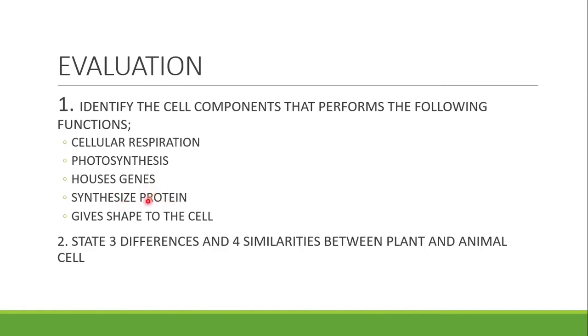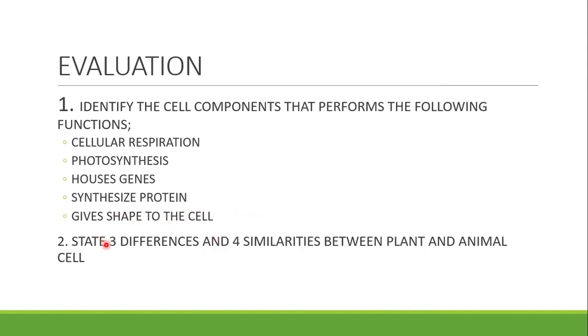This is why it is able to synthesize proteins. Then the shape of the cell is primarily determined by the cell wall. So since the plant cell has a cell wall, this is why it has that shape. But meanwhile, animal cell, which doesn't have cell wall, is shapeless.